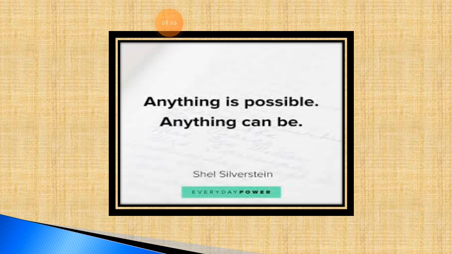Now, study is possible without coming to school. Anything can be possible, right? As per the quote, study is possible without coming to school, without attending the class. You are attending class online, not offline. No need to come to school, no need to wear a uniform, no need to pack your bag, no need to go to the class, right?